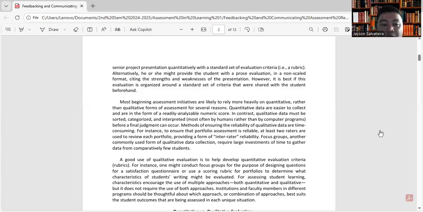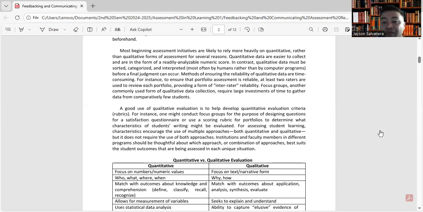Focus groups, another commonly used form of qualitative data collection, require large investments of time to gather data from comparatively few students. So, mas maaksaya ng panahon kapag gumagamit ng qualitative data. Okay? So, a good use of qualitative evaluation is to help develop quantitative evaluation criteria, such as rubrics.